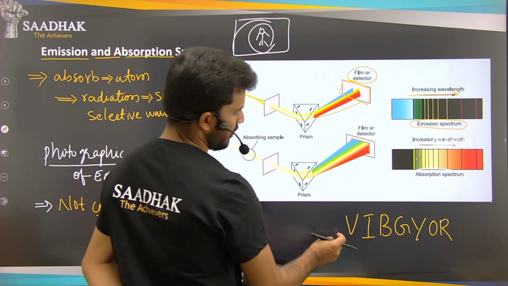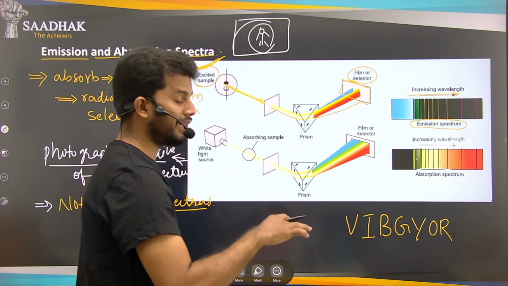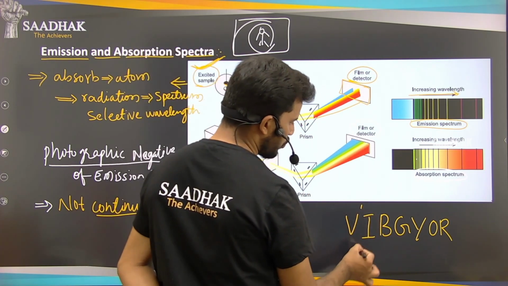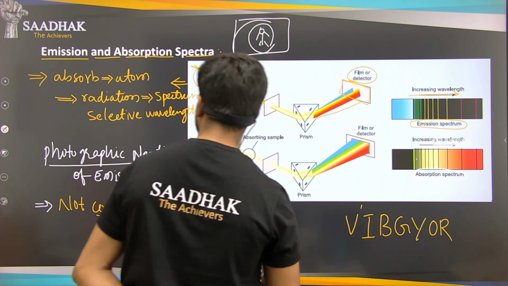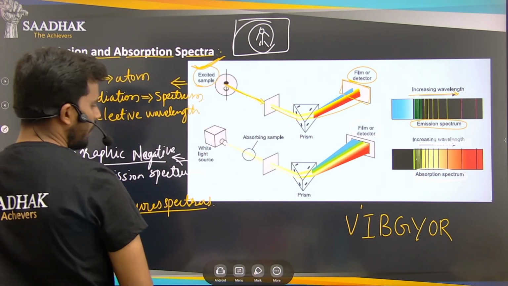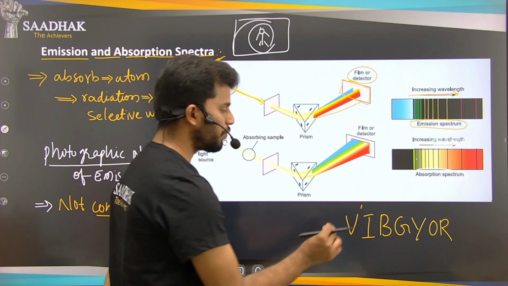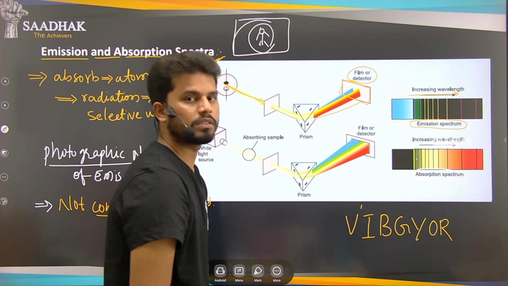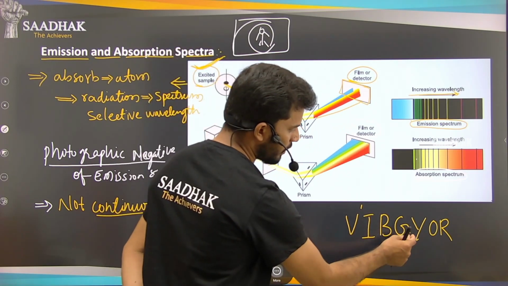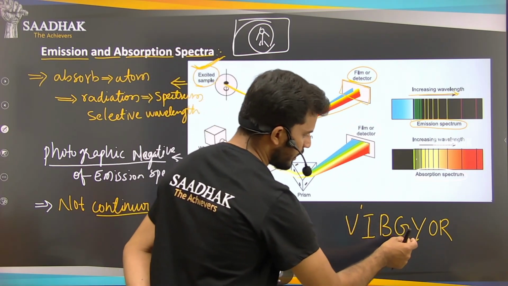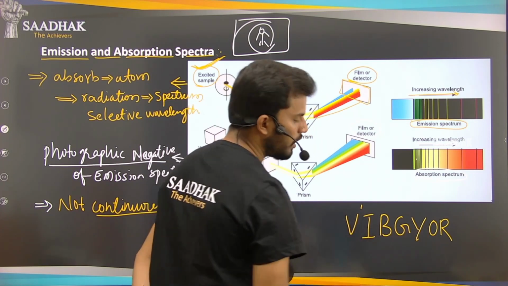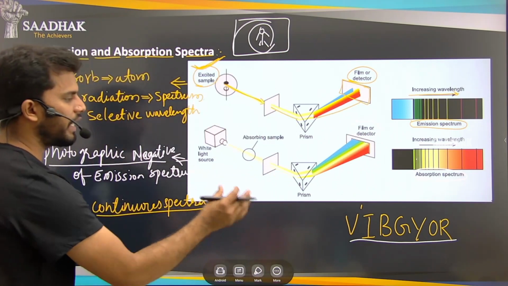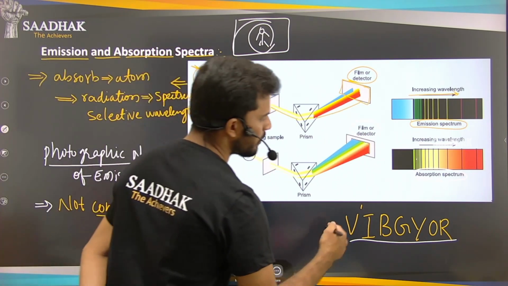So in these 7 colors, if you observe the rainbow, you won't be able to distinguish most of the colors. Why? Because each and every color, if you take the blue color here, will be merged into the adjacent colors. If you take green, that will merge a little bit into blue, and this green will also merge a little bit with yellow, right? So this VIBGYOR is nothing but the light spectrum, the visible spectrum that we have.